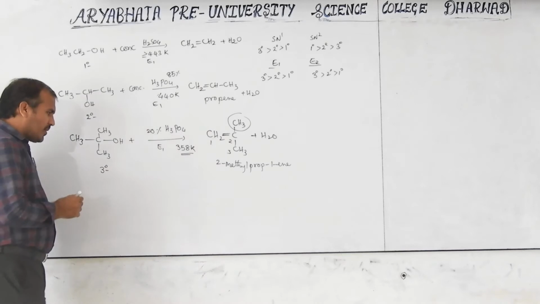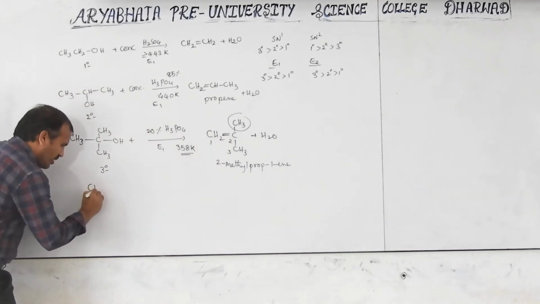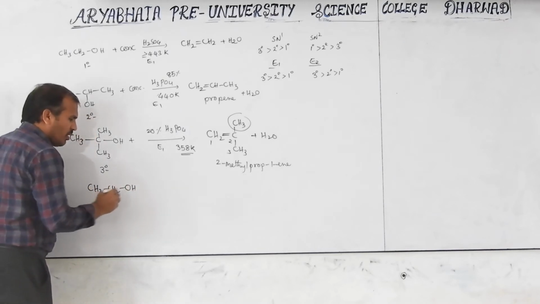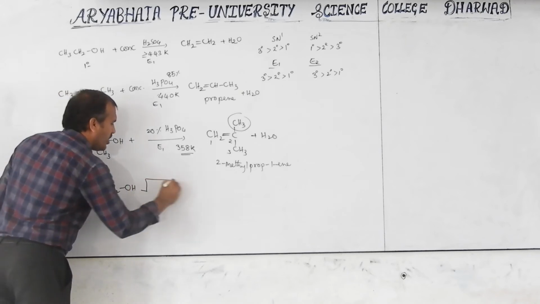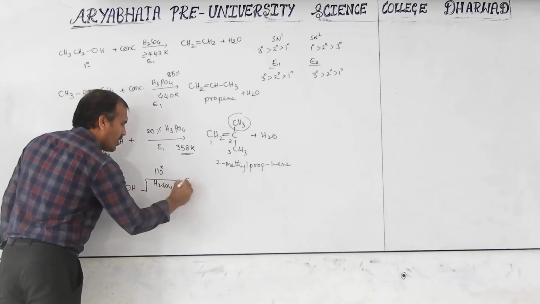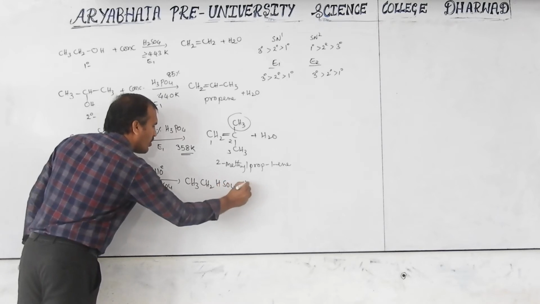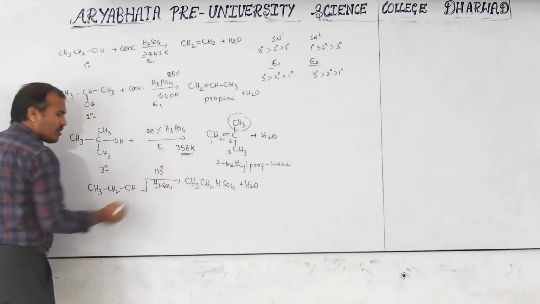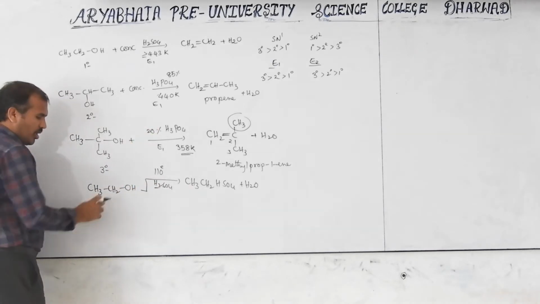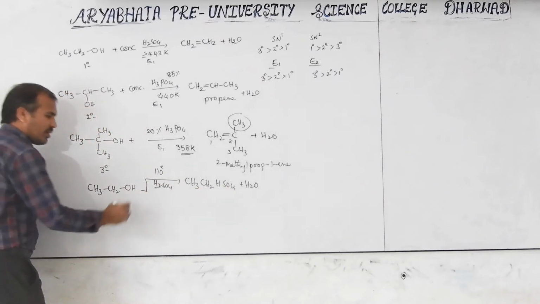I told you one more example was given in the last class, so once again I will revise. CH3CH2OH, and when the temperature is nearly 110 degrees Celsius with concentrated H2SO4, we get CH3CH2HSO4 along with the water molecule. Here there is one hydrogen, and here OH. The water molecule is eliminated, leaving the ethyl group and one hydrogen with SO4. This is ethyl hydrogen sulfate.